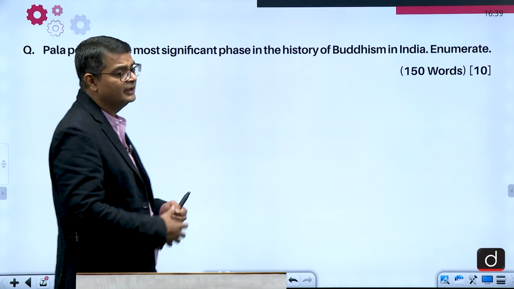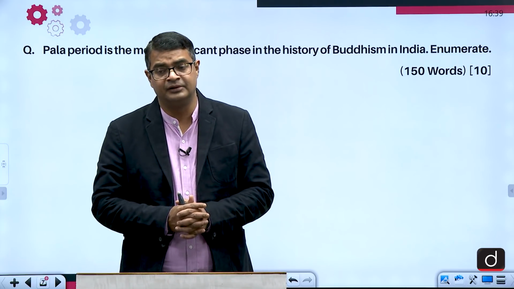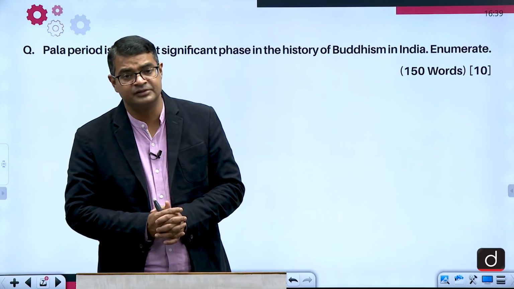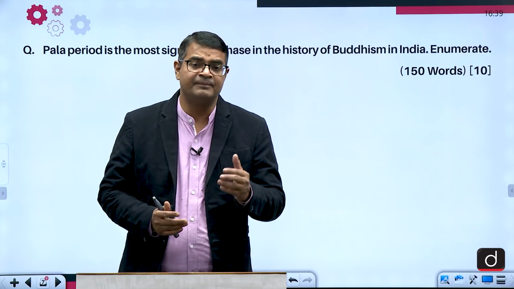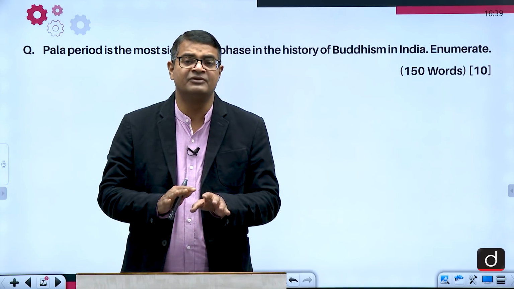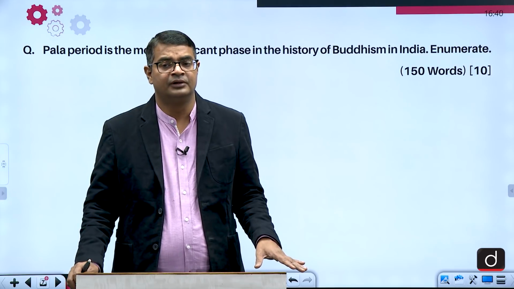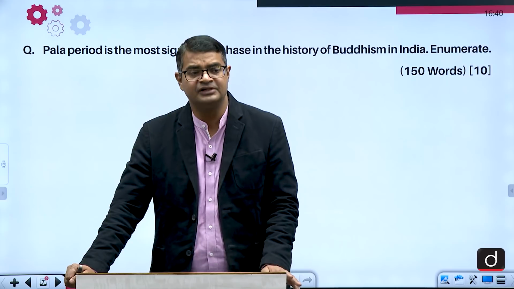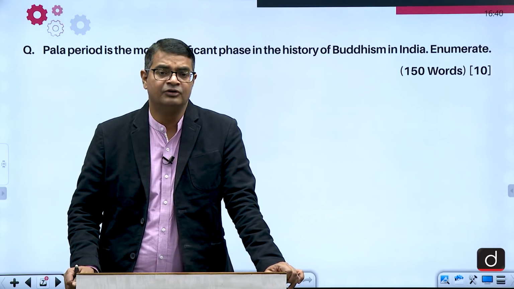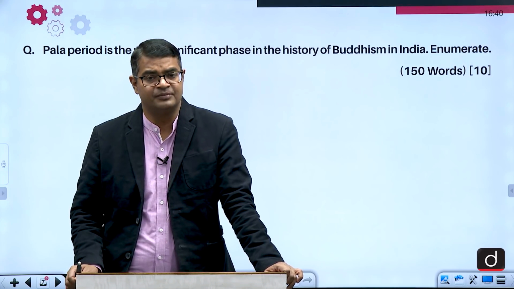The second thing that we need to understand is the Palas. The Pala, that is early medieval times. In the early medieval times, the Palas were giving patronage to Buddhism when Buddhism was declining, was at its lowest ebb. It was diminishing from India, but later on the patronage given by the Palas created a very good base for Buddhism again.